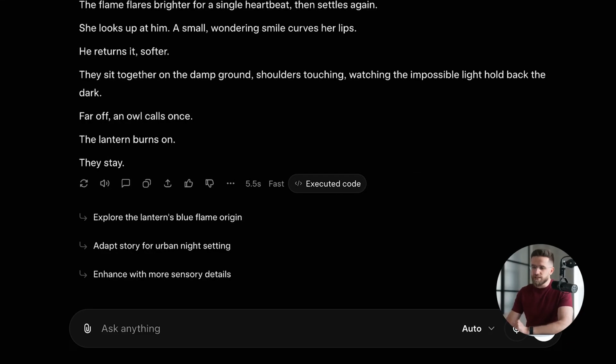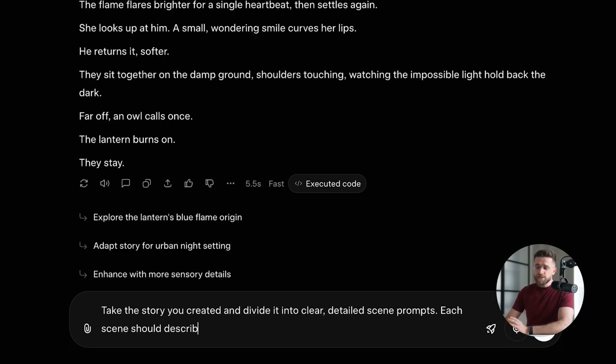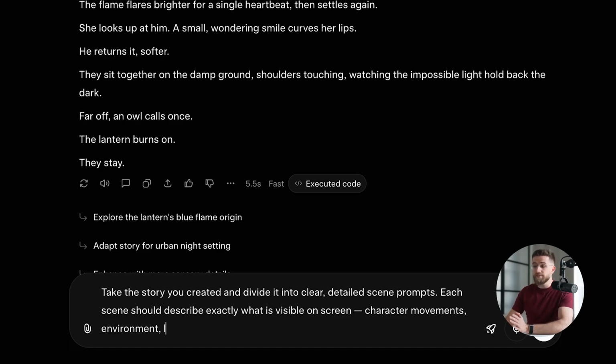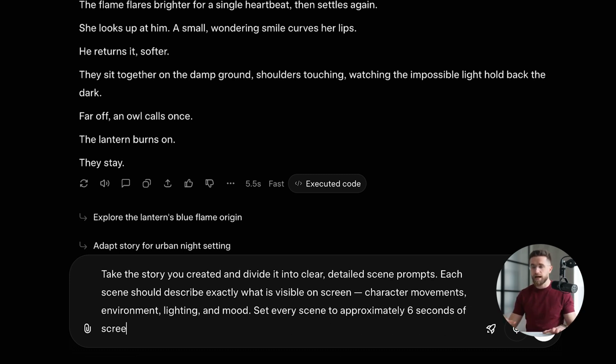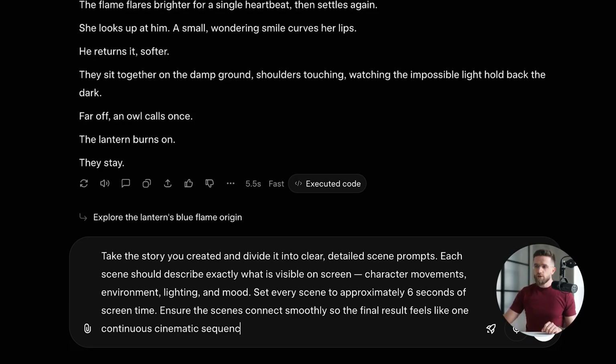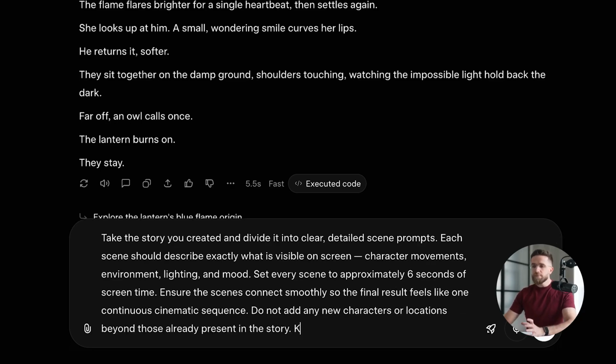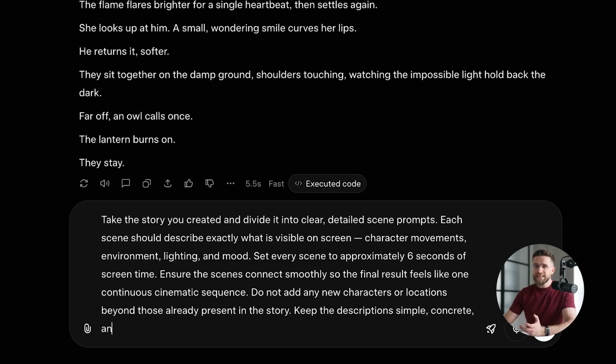Now we need to break it into scenes. New prompt: take the story you created and divide it into clear, detailed scene prompts. Each scene should describe exactly what is visible on screen. Character movements, environment, lighting, and mood. Set every scene to approximately 6 seconds of screen time. Ensure the scenes connect smoothly so the final result feels like one continuous cinematic sequence. Do not add any new characters or locations beyond those already present in the story. Keep the description simple, concrete, and easy for an AI video generator to interpret visually.